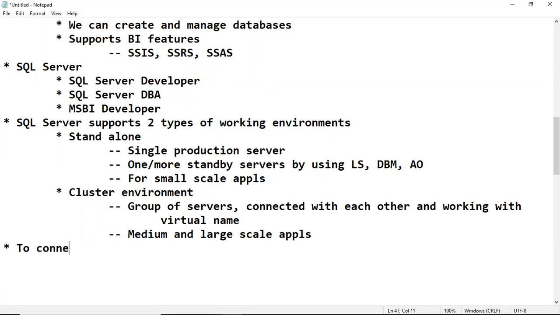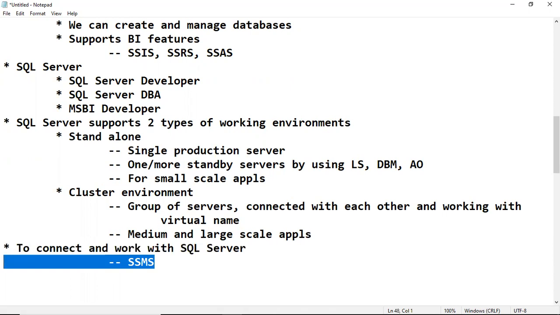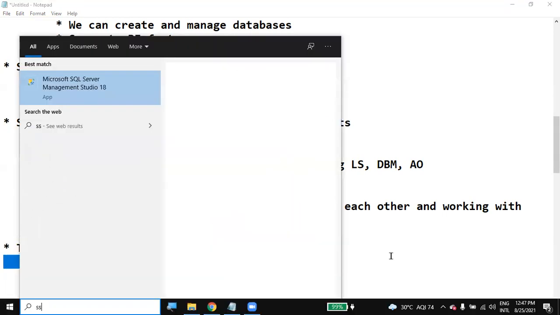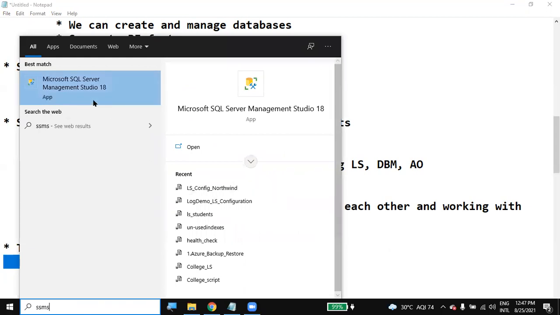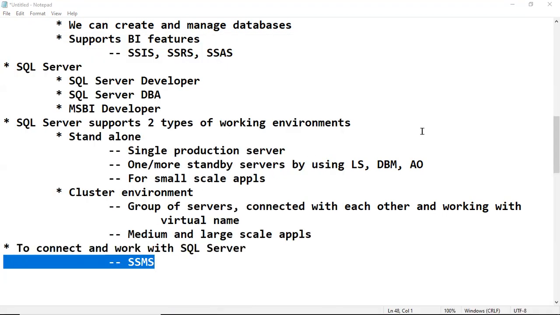Generally, to connect and work with SQL Server, we use one tool called SSMS, SQL Server Management Studio. By using this SSMS tool, we can connect and work with SQL Server. The server may be on our laptop, or anywhere in the network. I will show you in the next class how to install it and how to start practicing. Check here, Microsoft SQL Server Management Studio.